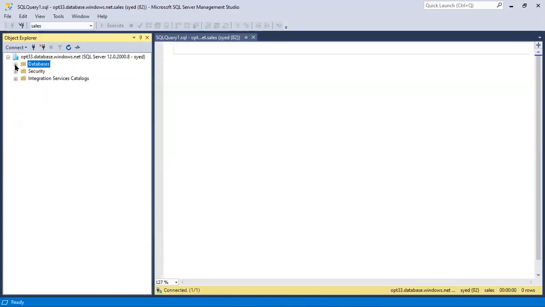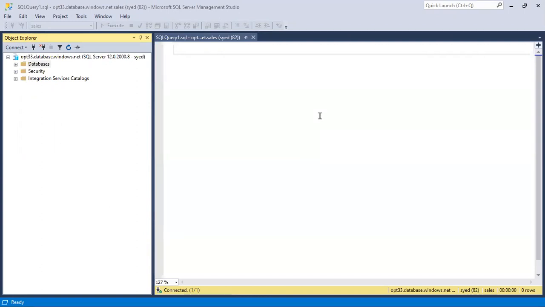See here, there are no other options here. There is no replication, server objects, management. Even there is no SQL Server Agent here. No login we have created, right?